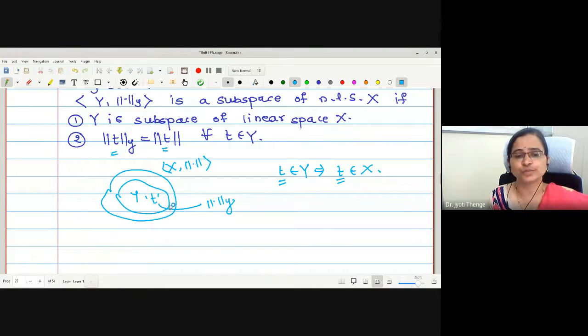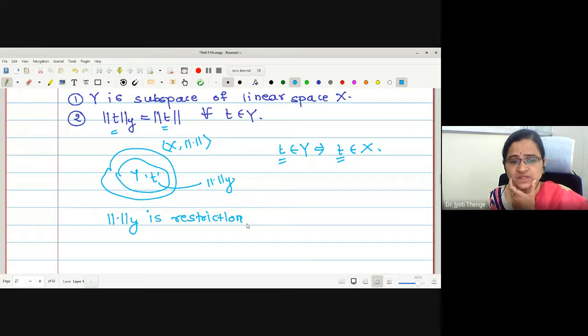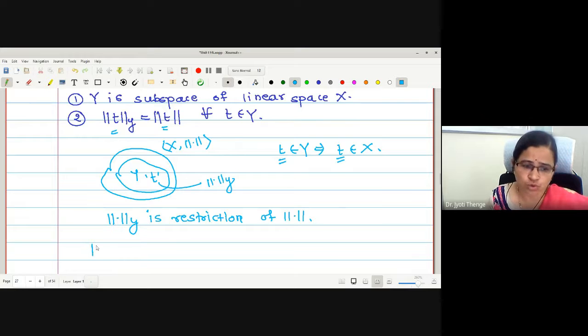The distance should be equal. Or in the other sense, one can say that this norm on Y is a restriction. Once we have discussed restriction and extension of a function, right? I think you might be remembering this. Therefore, here the norm on Y is a restriction of the norm function, or one can say the norm on X is an extension of the norm on Y. Is that okay? Sometimes this is also called the norm on Y is a norm induced by this norm.